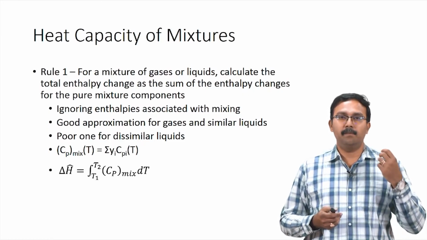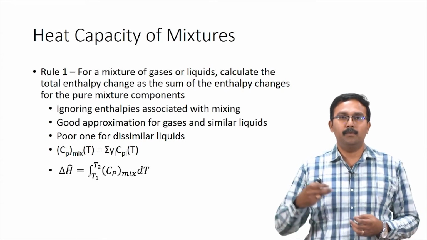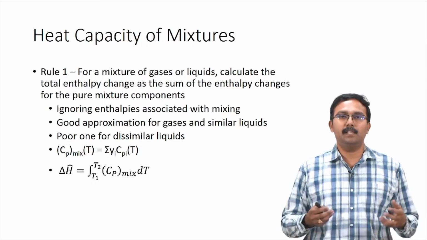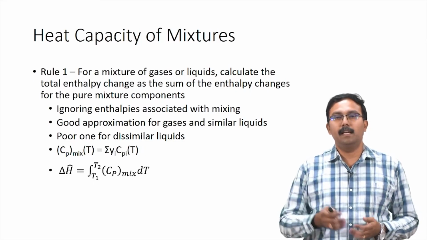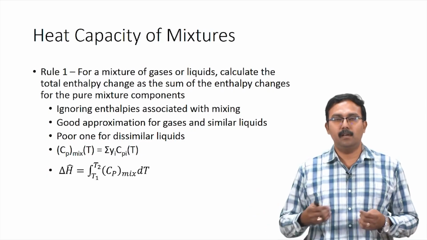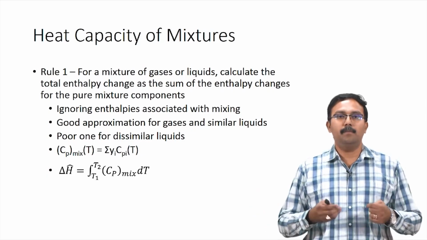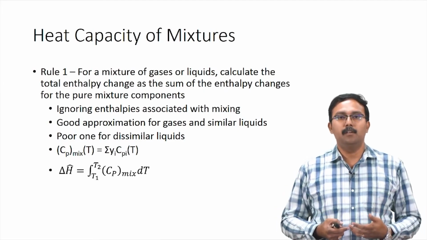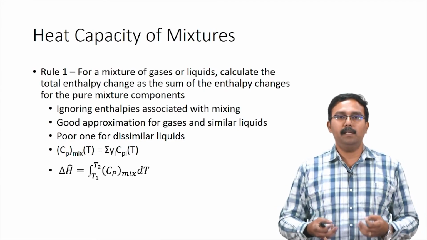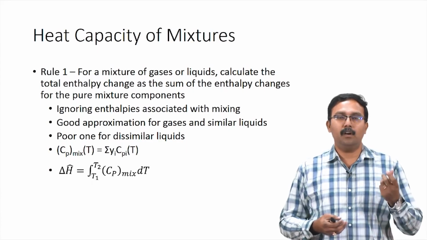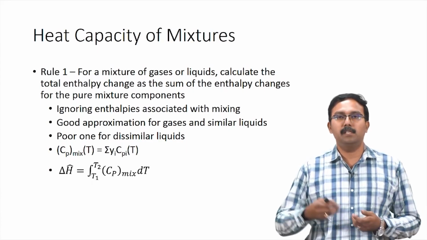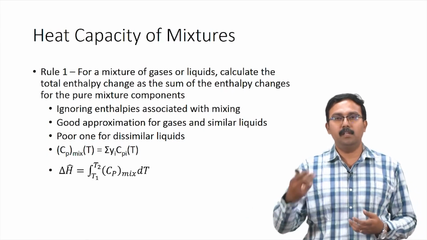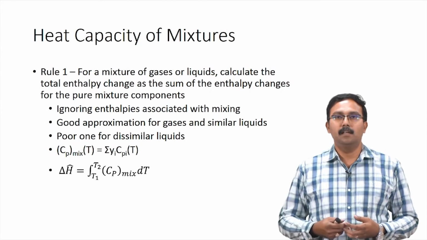So, that is when it becomes a poor approximation to use. When you do this kind of approximation, where you calculate the total change in enthalpy as the summation of the enthalpies associated with individual components in the mixture, you are implicitly calculating a Cp of the mixture. This Cp of the mixture would be equal to the mole fraction of each component times the Cp of that component, summed over all the components in the system.